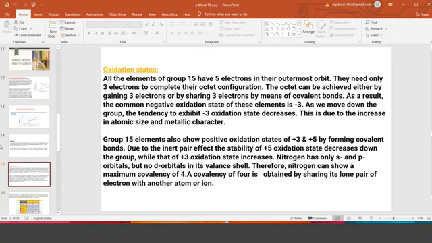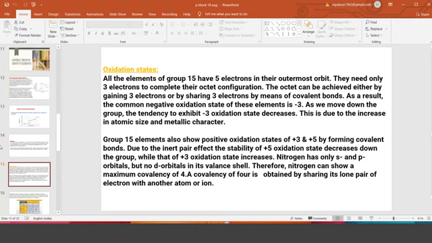So in this case, what is happening? It is because of the poor shielding effect. That means they are not protected properly. So inner d and inner f electrons, when you move from the top to bottom, especially with the bottom members, are not covering properly the outer two electrons in the s orbital. So that means they are under the control of the nucleus. That's why taking those two electrons is very difficult.